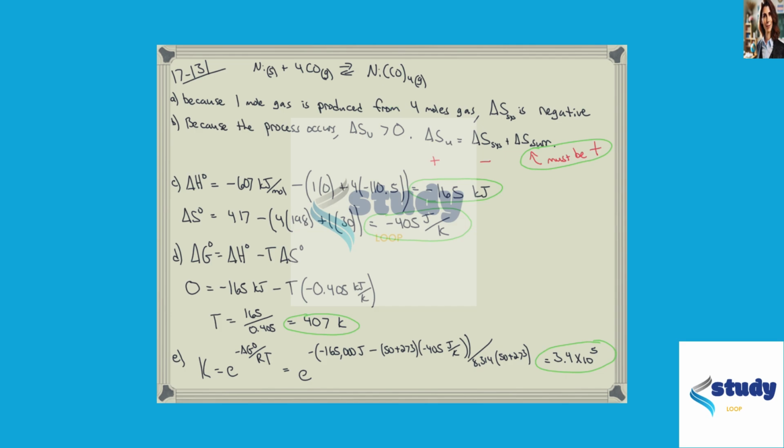At 50 degrees Celsius, it goes in the forward direction. At 407 Kelvin, or 134 degrees Celsius, it goes in neither direction. And above 134, it goes in the reverse direction. This is what we're going to talk about now in part F.